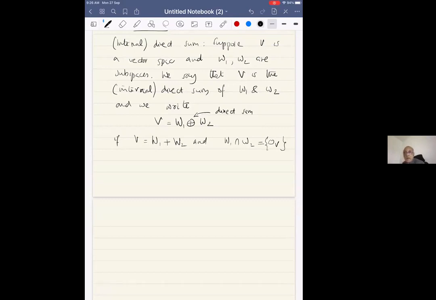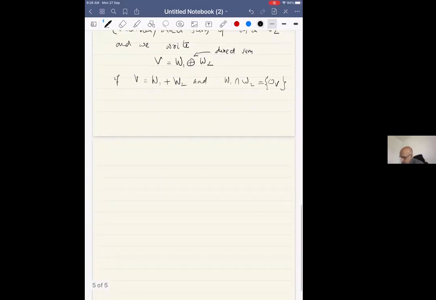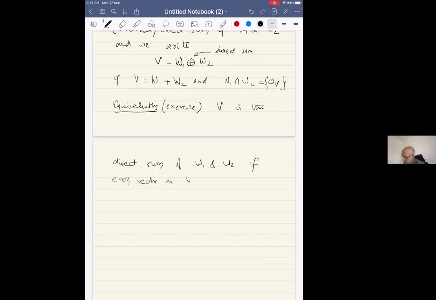So what does that mean? Let us see what this means. Equivalently, and this is an exercise, V is the direct sum of W1 and W2 if every vector v in V can be written uniquely as a sum v equal to w1 plus w2, where small wi belongs to the big Wi.